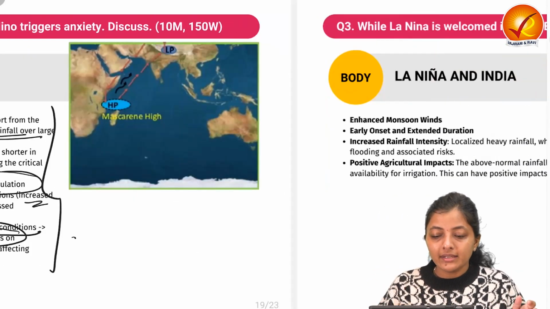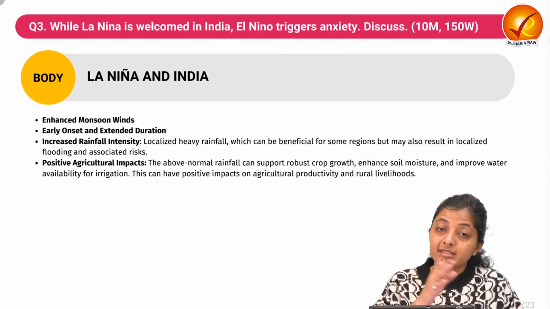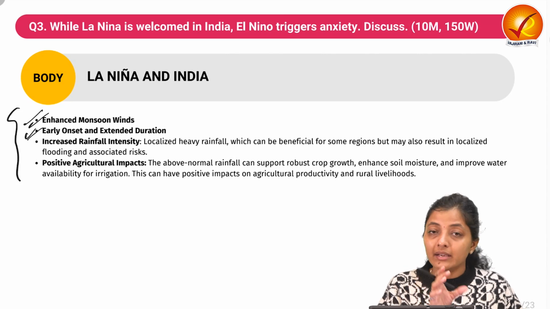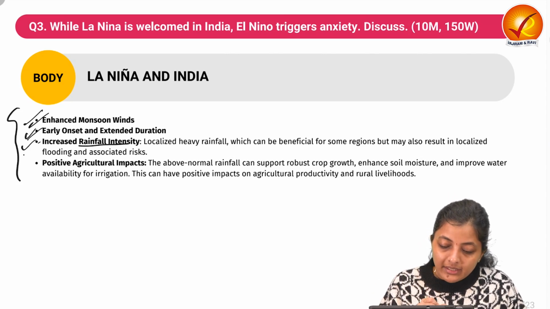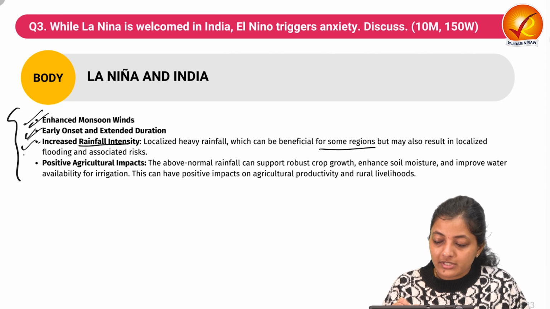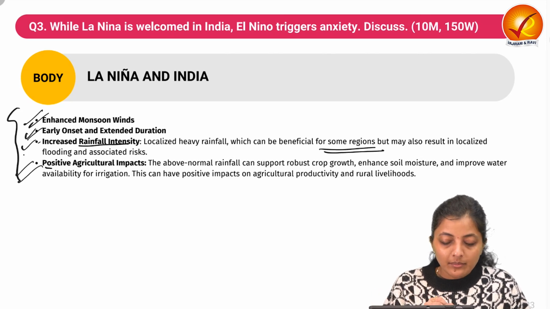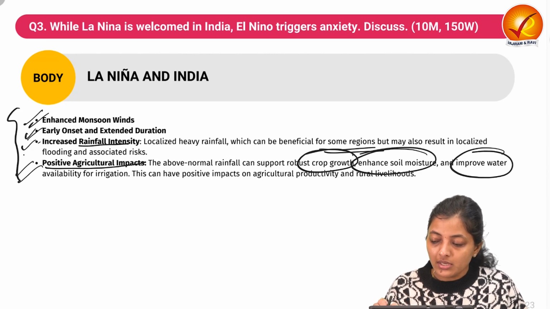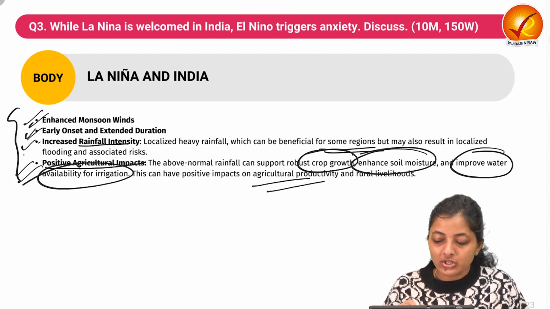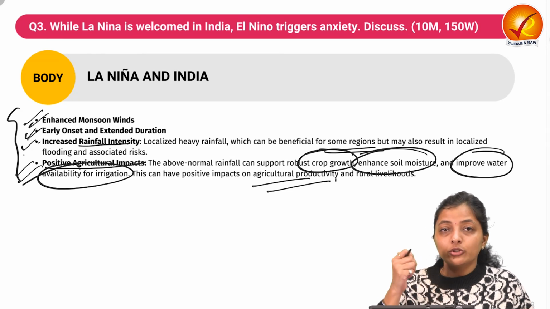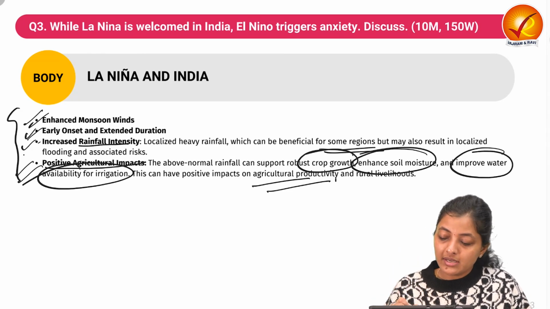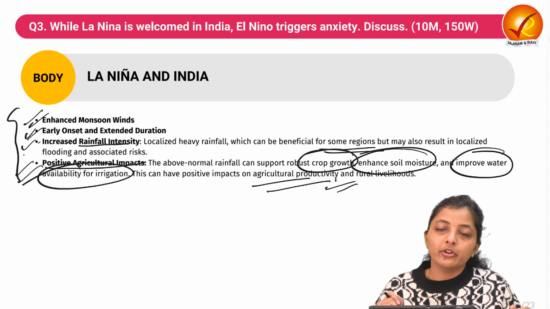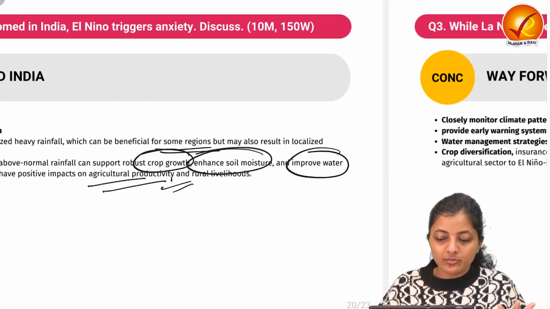Then La Nina, the contrasting part of El Nino: enhanced monsoon winds, early onset and extended duration, increased rainfall intensity, which is beneficial for some regions. Then positive agriculture impact: crop growth, enhanced soil moisture, improved water availability for irrigation, etc. That results in improved agricultural efficiency and productivity, and hence benefits the farmers and the whole community of India. So this is the major body part.